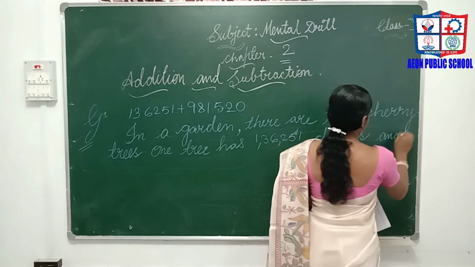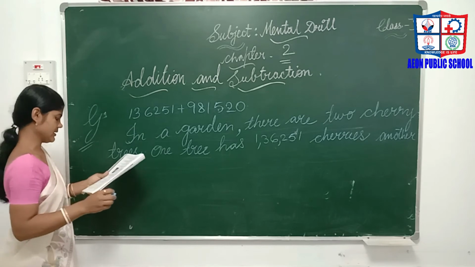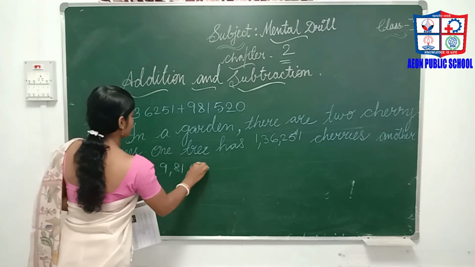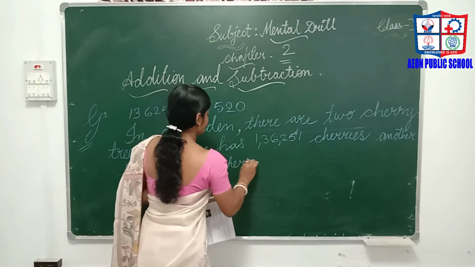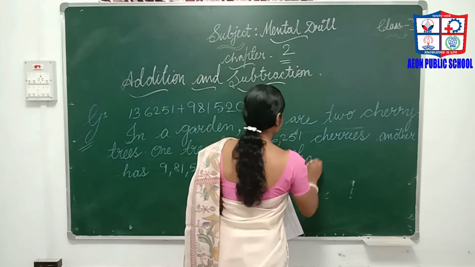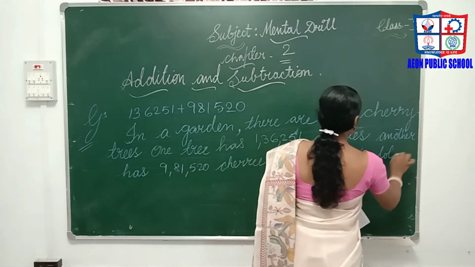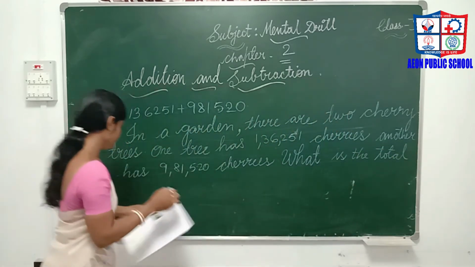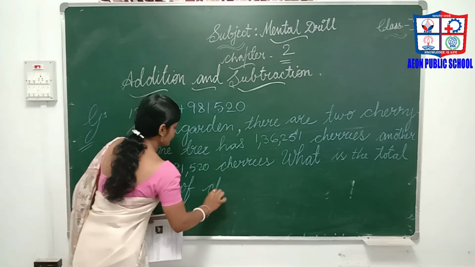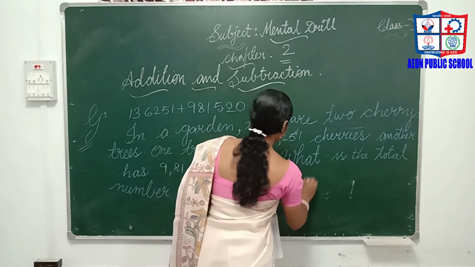Another tree has 9,81,520 cherries. They have given the addition symbol. So what is the total number of cherries in both the trees?